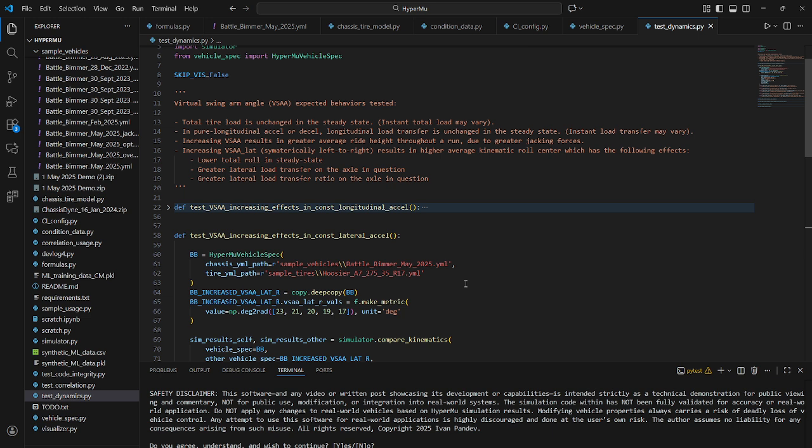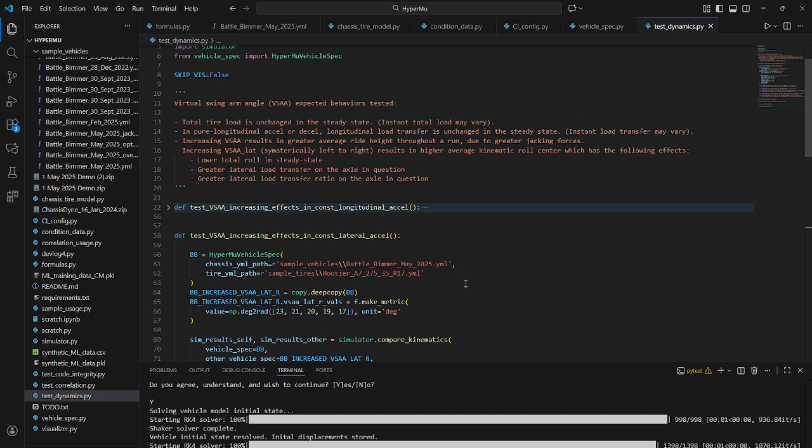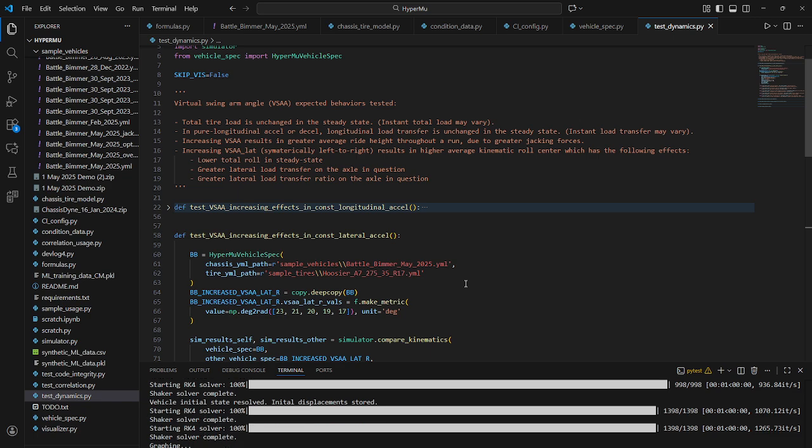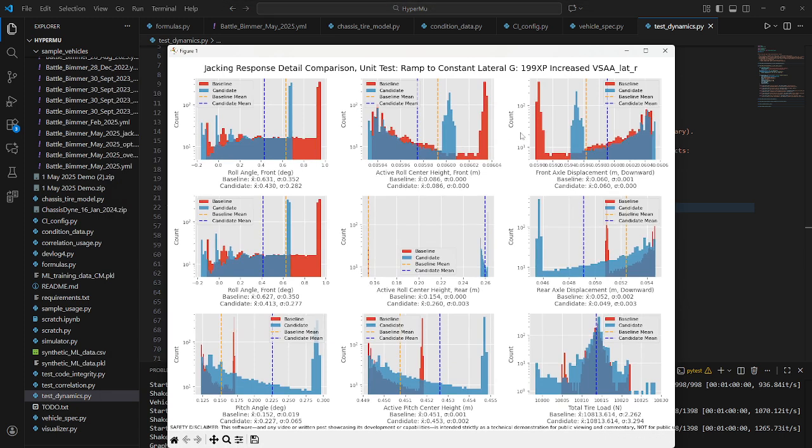So that test case was a synthetic longitudinal loading. So now let's look at a synthetic lateral loading. As before, the baseline configuration is in orange, the candidate configuration is in blue, and the candidate configuration in this case has its virtual swing arm angles increased at the rear axle.